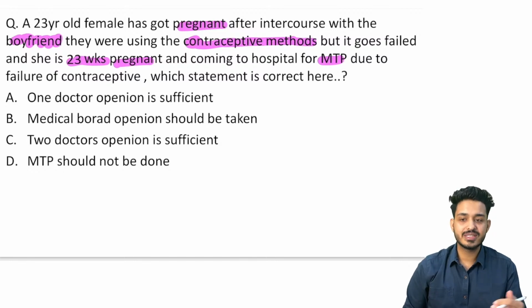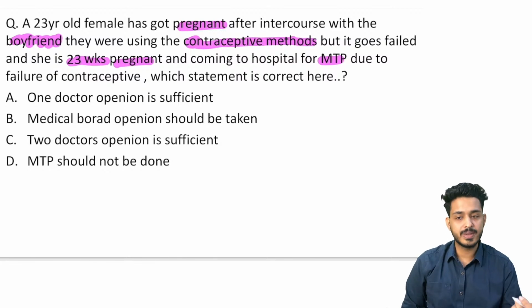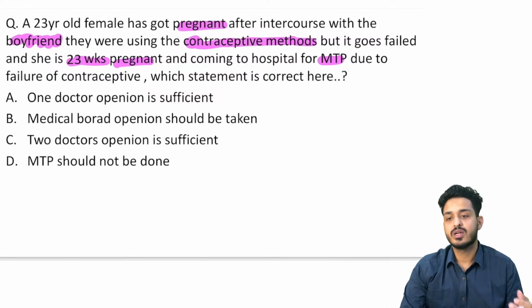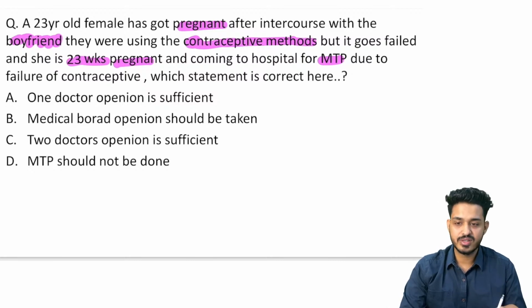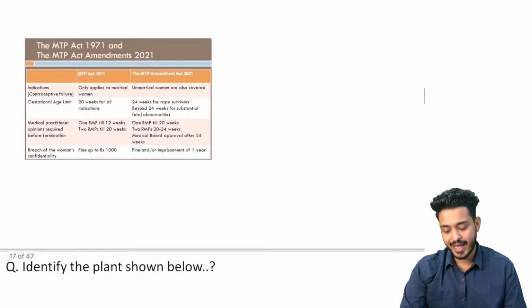Which statement is correct here? One doctor opinion is sufficient. Medical board opinion should be taken. Two doctor opinion is going to be sufficient, or MTP should not be done in this particular case, right? Try to answer. So what is this MTP Act?